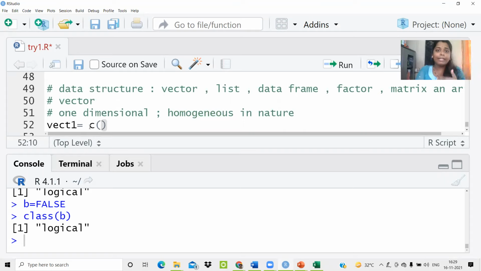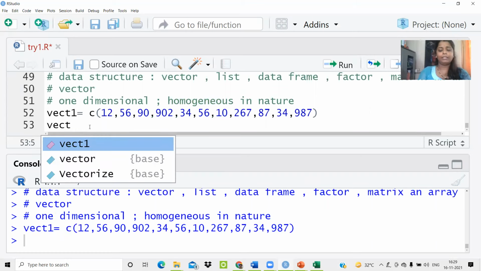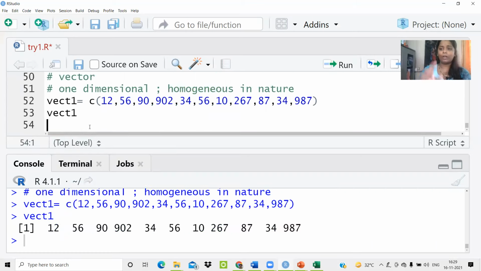So when you want to store multiple elements, you have to write those elements, and they must be separated by a comma. I'm writing any random numbers. There is no strategy behind why I am selecting this number and not any other number. You can write any number of your choice and any number of entries of your choice. So I just created this vector. If you want to show this, then retype this. This is called calling a variable.